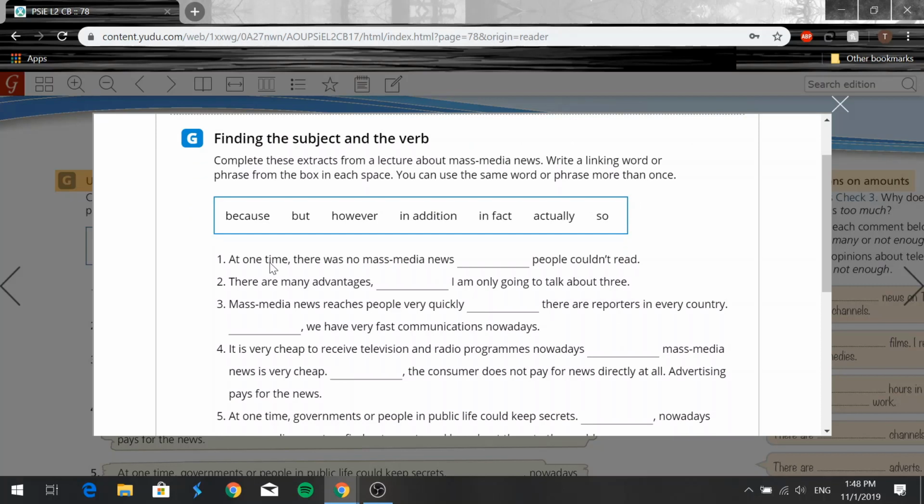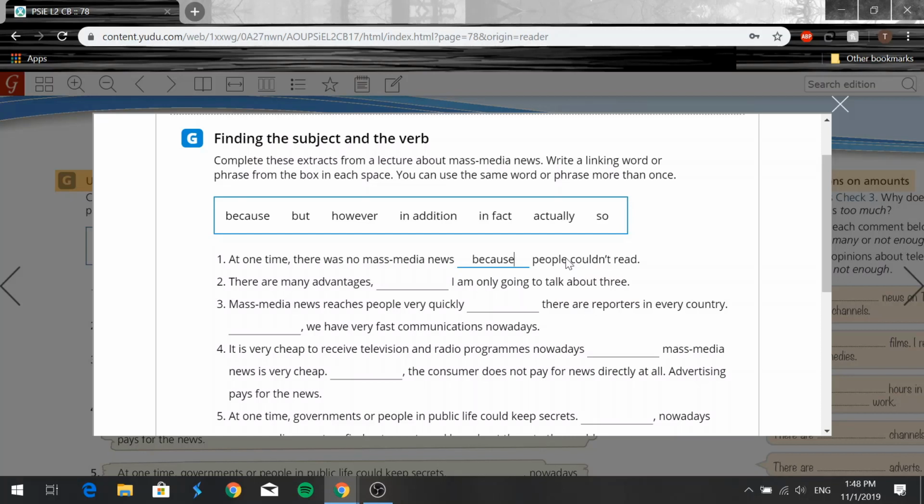At one time, there was no mass media news dash people couldn't read. So we'll say because, right? And why did I say because? Because this is a reason right here, right? I even said it while speaking right now. So at one point, there was no mass media news because people couldn't read. That's a reason right here.